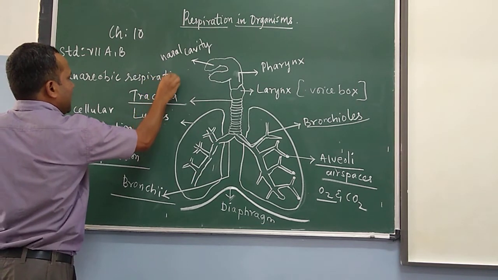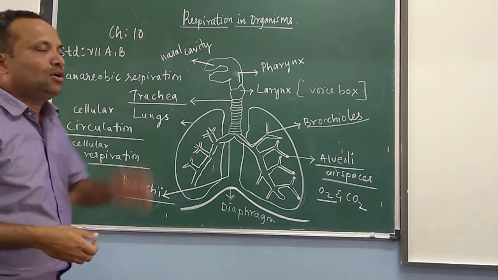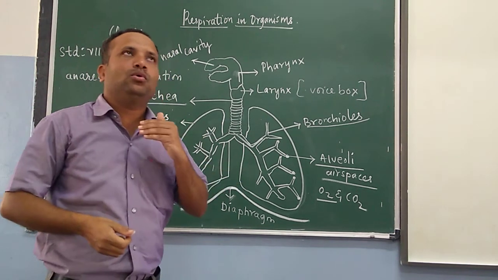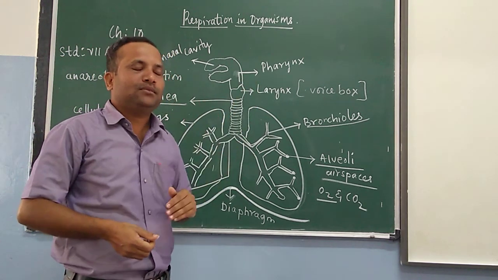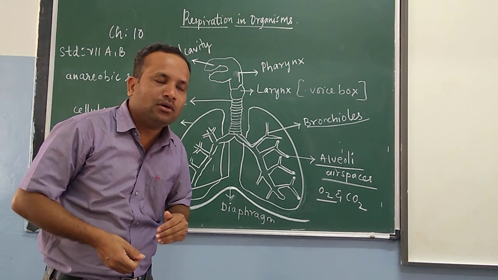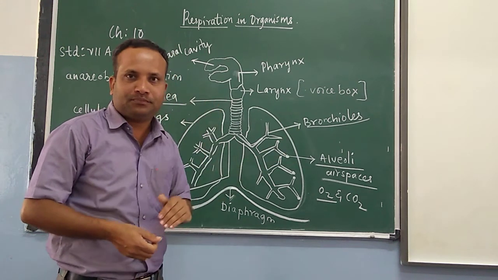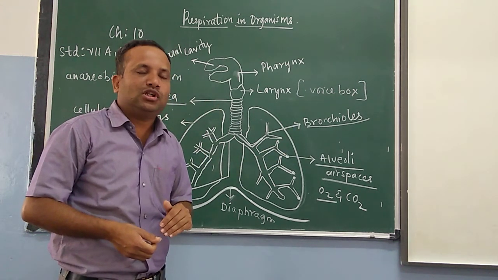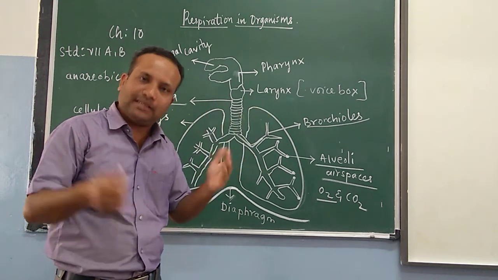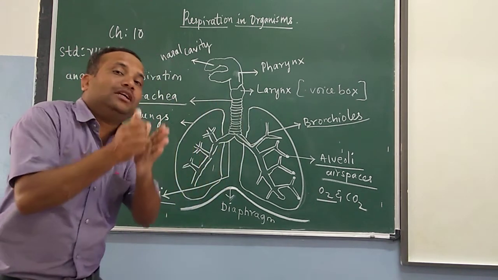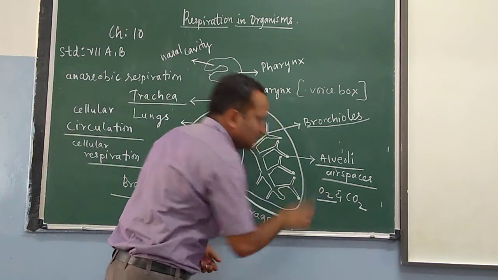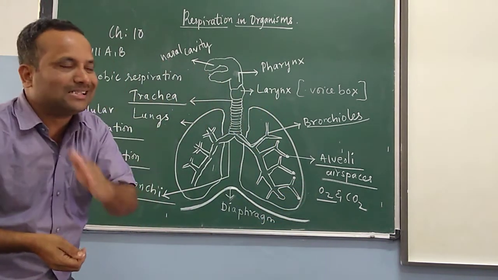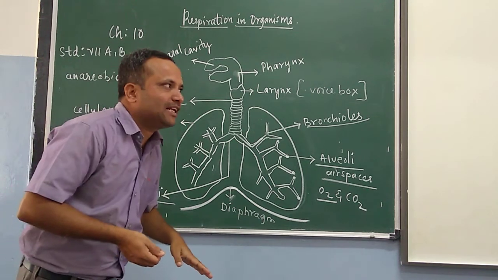Anaerobic respiration means food is broken down to give energy in the cells of our body without the use of oxygen. So that process is called anaerobic respiration.